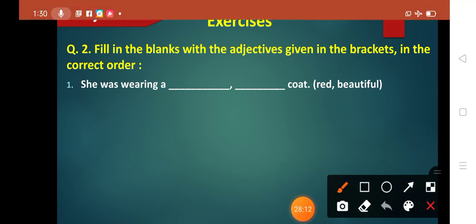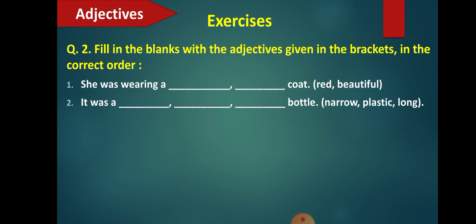So first one will be beautiful and second one will be red. That will be the adjective. Next one, we'll see the next one now. It was a dash bottle. Okay students, dash bottle. Now here you see narrow, plastic and long.